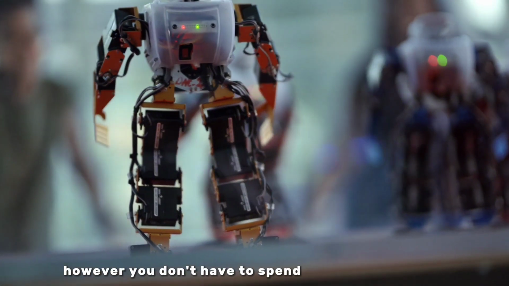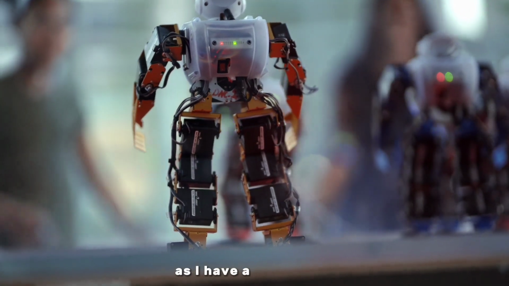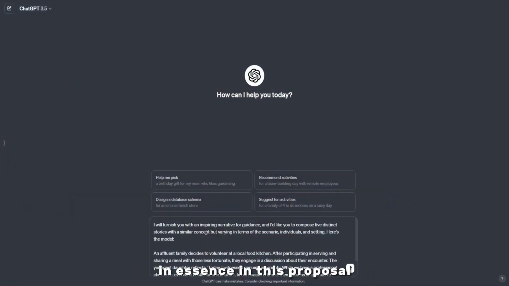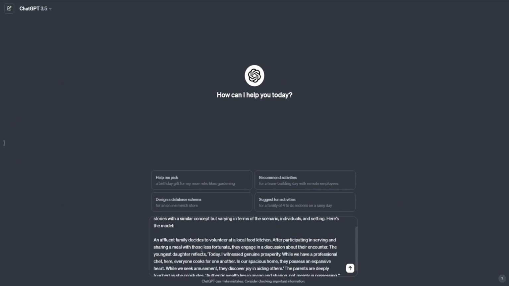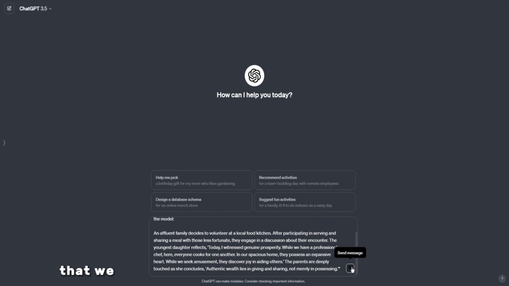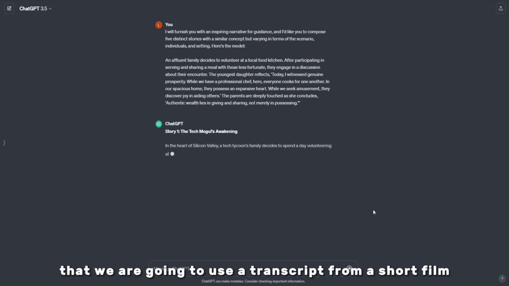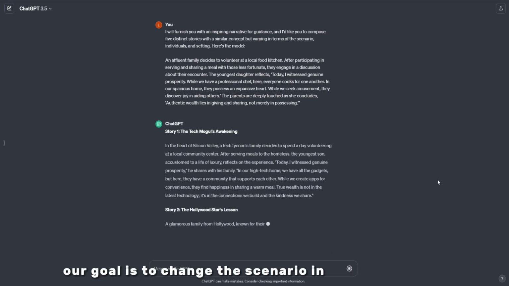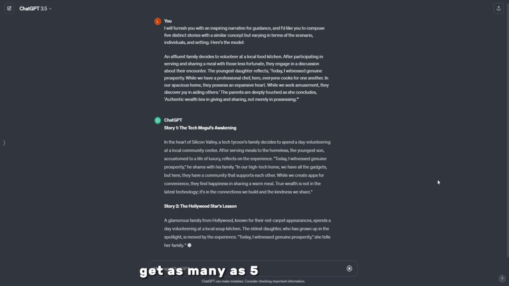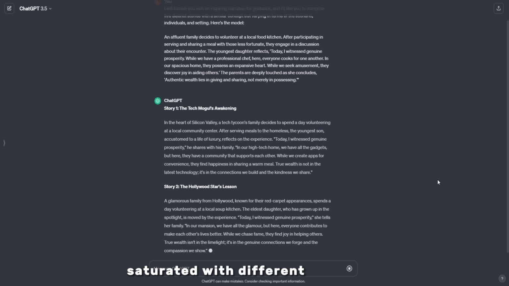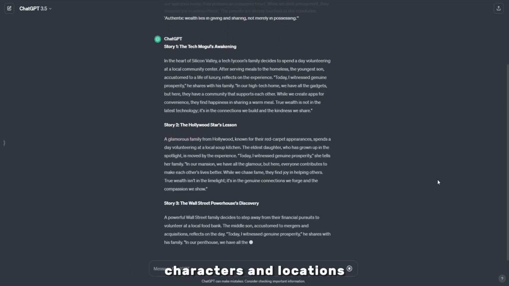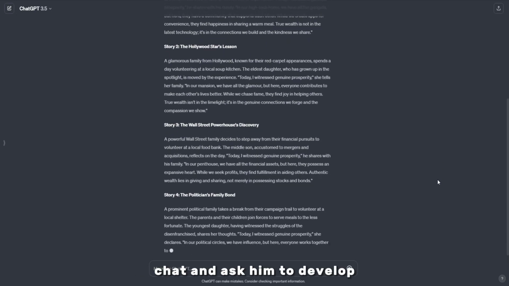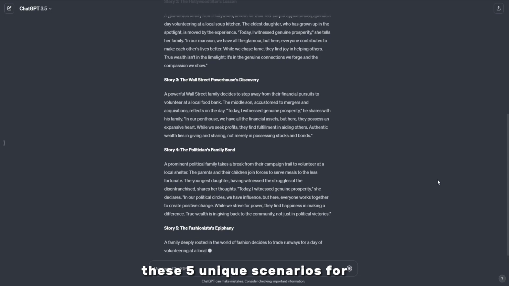However, you don't have to spend a lot of time on this, as I have a suggestion that can make the whole process easier. In essence, in this proposal, we are telling ChatGPT that we are going to use a transcript from a short film enriched with a motivational plot. Our goal is to change this scenario in such a way as to get as many as 5 different plots saturated with different situations, characters, and locations. Let's insert this idea into the GPT chat and ask it to develop these 5 unique scenarios for us.